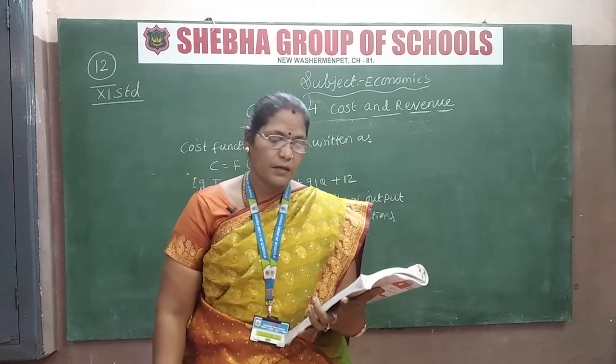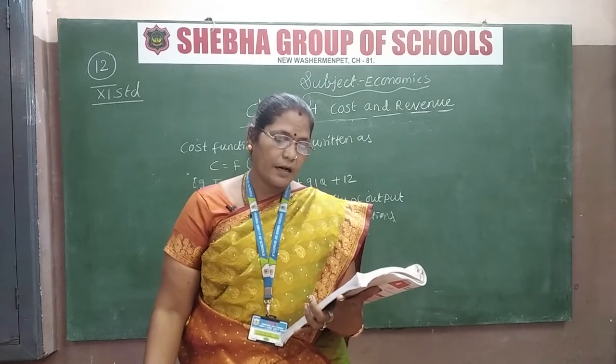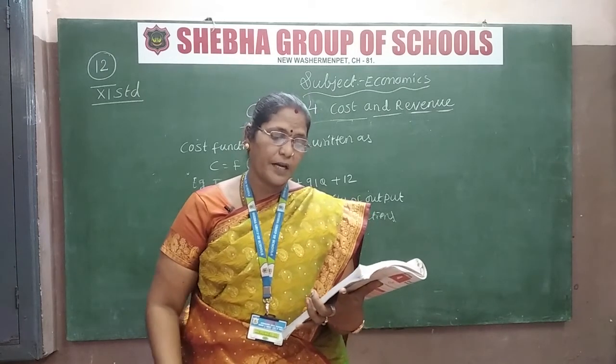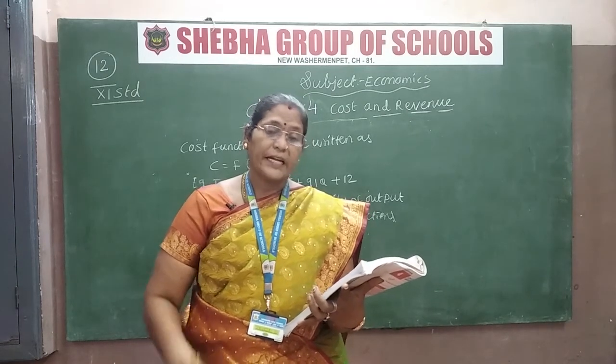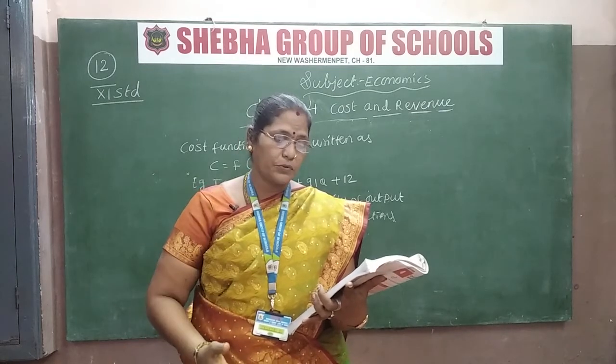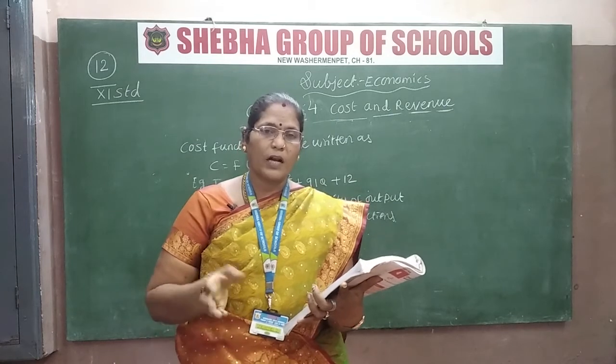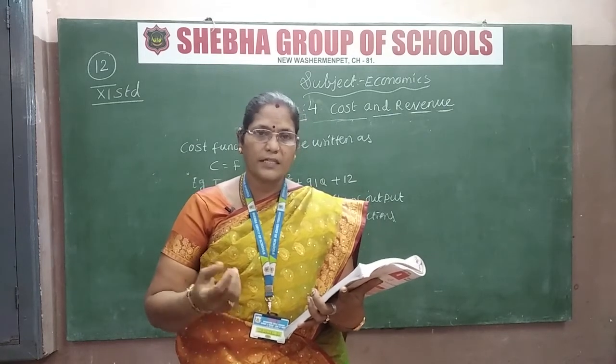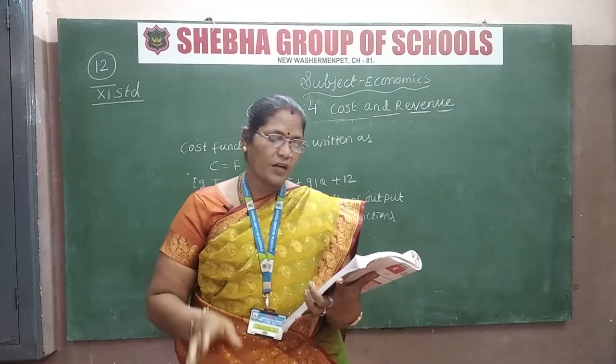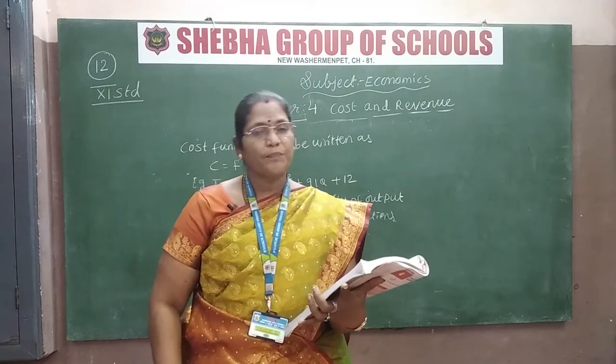Wages come in it, payment for the raw materials comes, rent for the buildings we have to pay, interest for the capital, then expenditure on transport, advertisement, other expenses. If you want to run a company, you cannot run it easily, you have to get a license. So everything you spend comes under explicit cost.